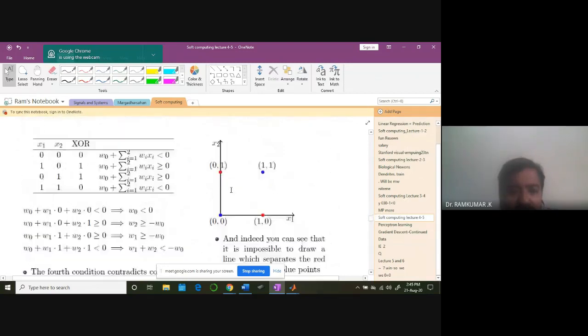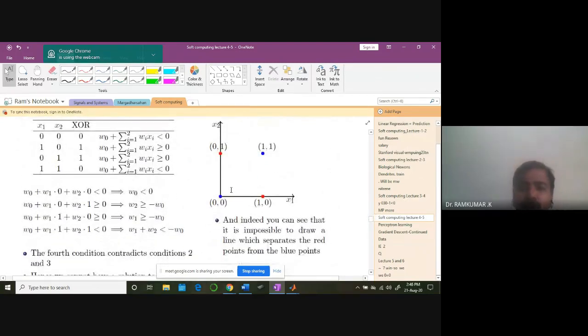Now look at this case. Here comes the problem. This problem, in fact, is the XOR problem. What is this? In fact, you're seeing it's an XOR gate problem. So for 0, 0 you're going to get 0, for 1, 0 you're going to get 1, for 0, 1 you're going to get 1, and for 1, 1 you're going to get 0. So these are all the inequality conditions that you need to satisfy.